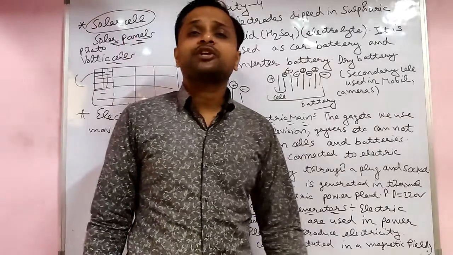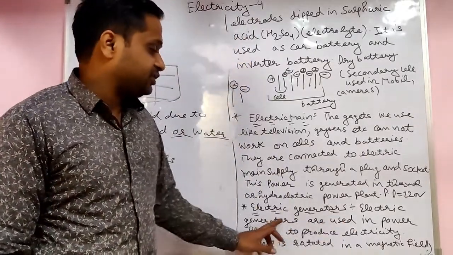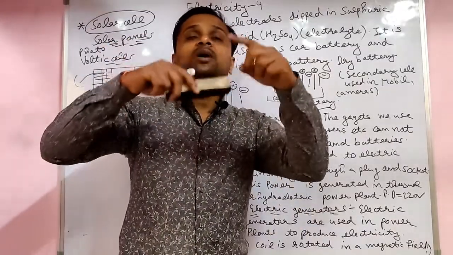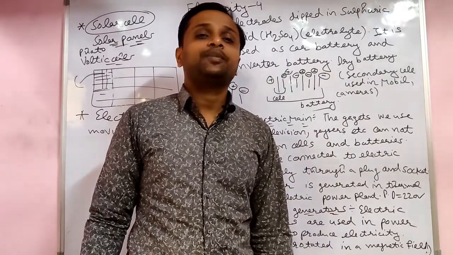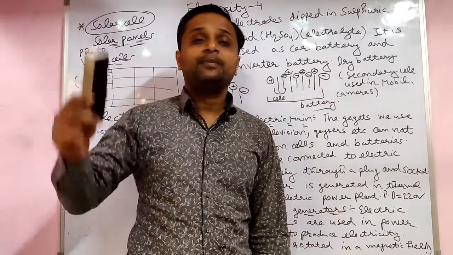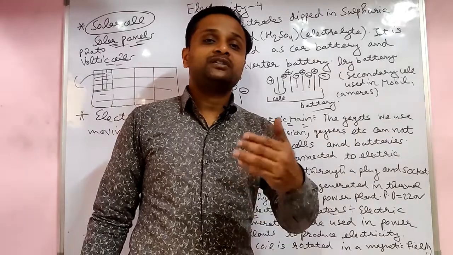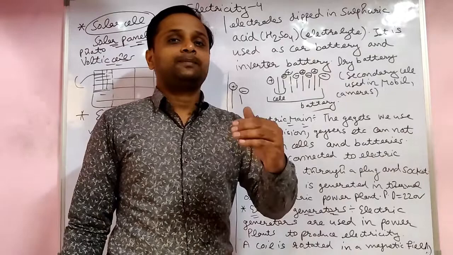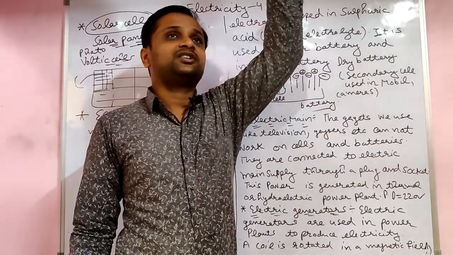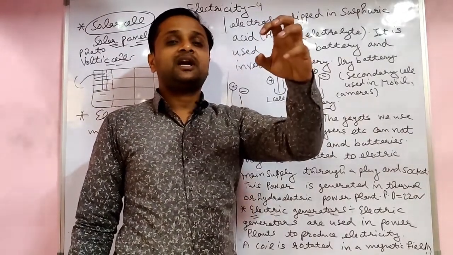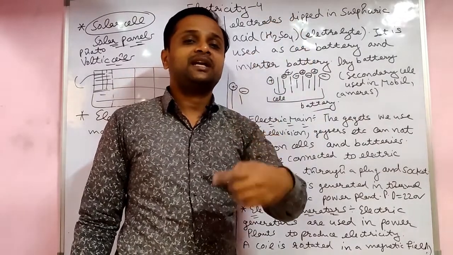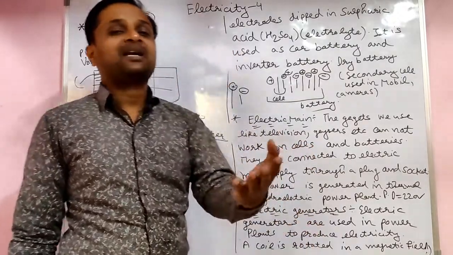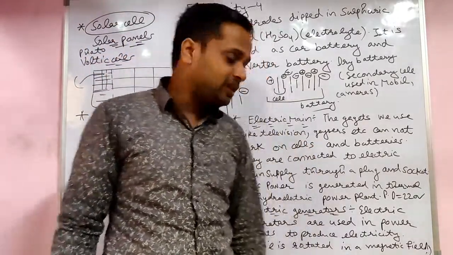The next topic is the electric generator. Generators are used in power plants. In a power plant, when a coil rotates in a magnetic field, it produces electricity. Big generators, dynamos, are there, which convert kinetic energy into electrical energy. In a hydropower plant, for example, water at a height has potential energy. When coming down, it is converted into kinetic energy, and when it strikes the turbine, the turbine starts rotating, converting it into mechanical energy, and mechanical energy is converted into electrical energy.